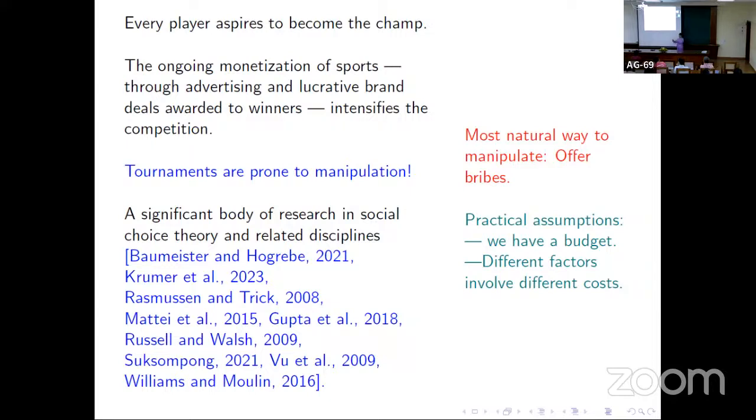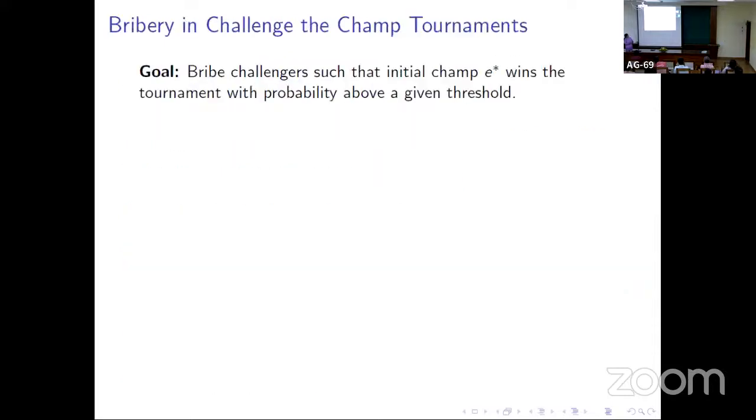If I want to bribe the judge, it will have some different cost. And if I am bribing a player, or bribing a team, then I may want to bribe only a certain subset of players. So having different costs does make sense, right? So the problem that we study is bribery in challenge the champ tournaments.